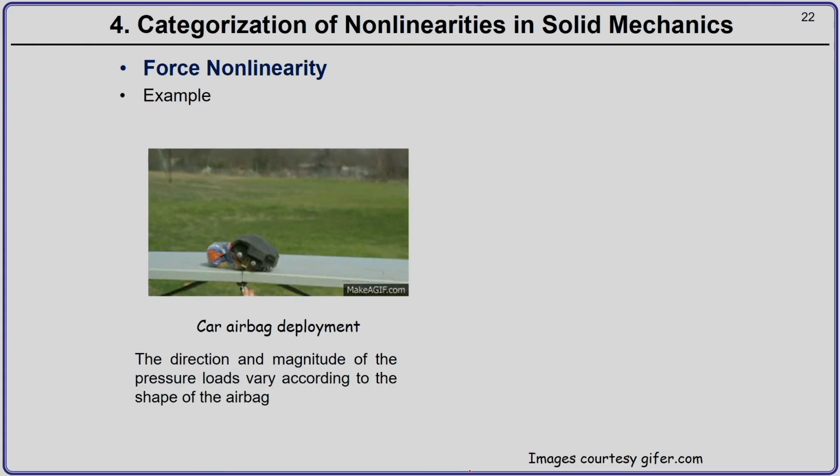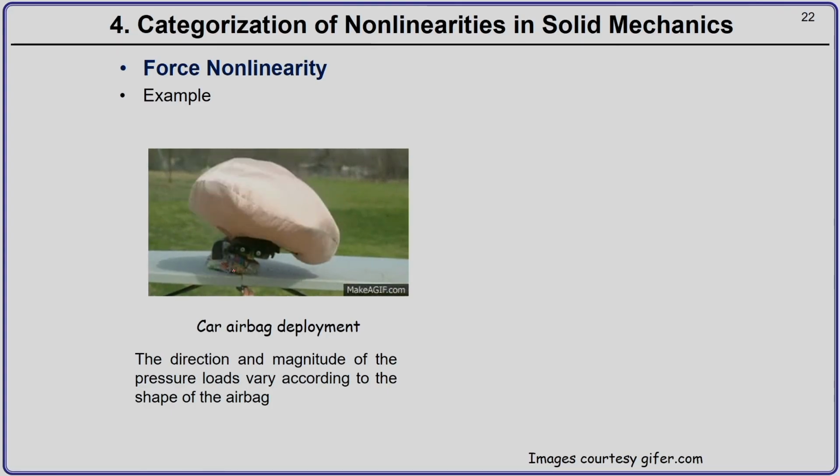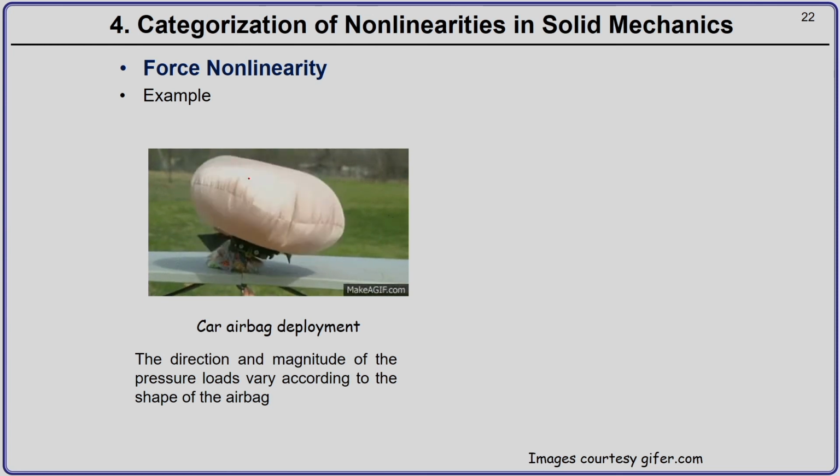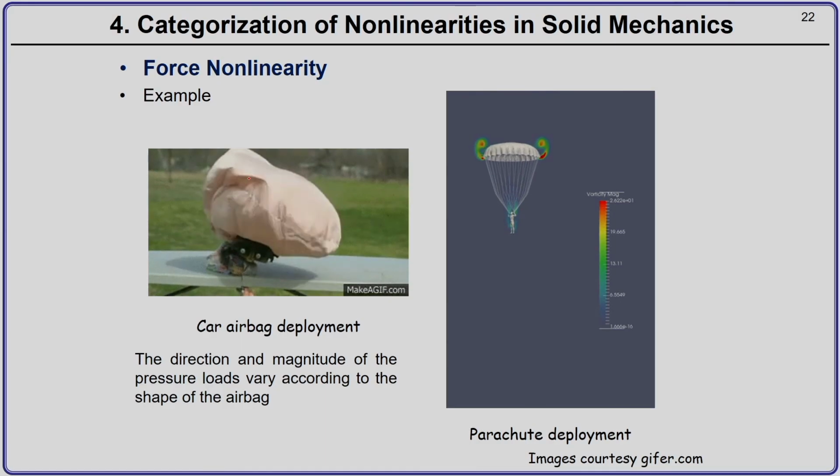So, the design of an airbag is a very challenging process, and you can see the pressure of the air being blown inside this airbag is always normal. You can treat the surface as a very thin shell kind of structure. It is purely elastic. There is no material nonlinearity here, but there is a huge geometrical nonlinearity, and also this force nonlinearity, because pressure always acts normal to the surface, and the surface changes over time. The next example that we consider is the deployment of a parachute.